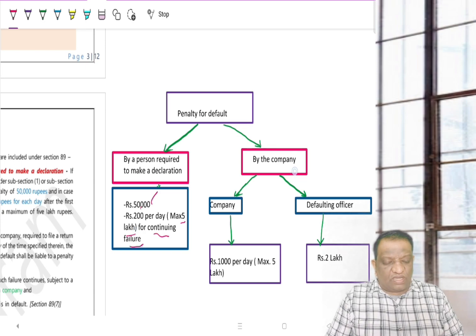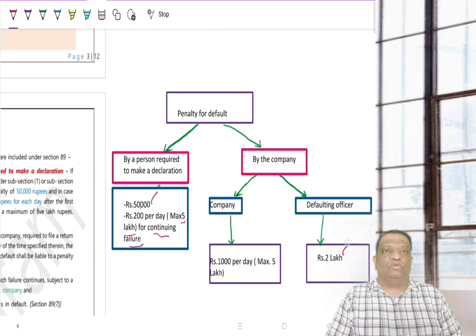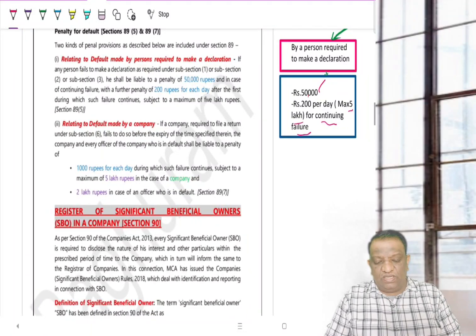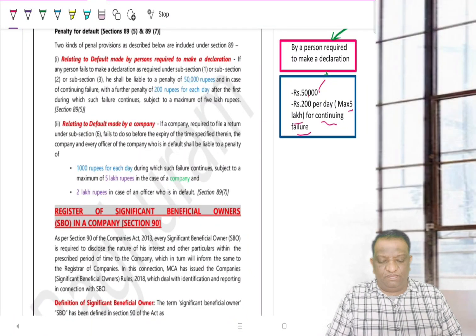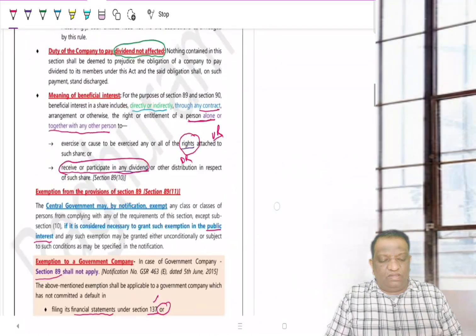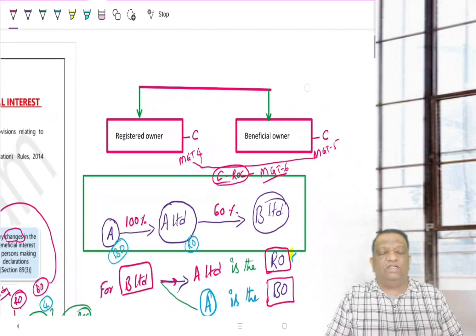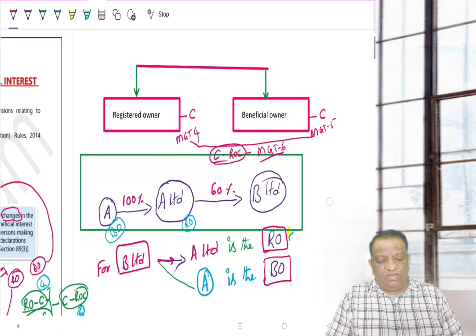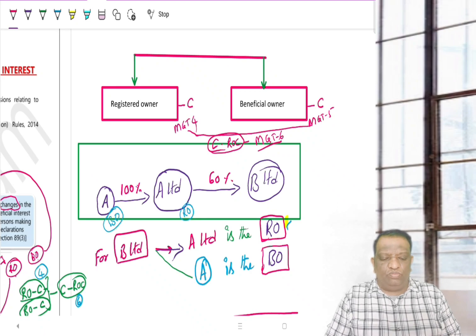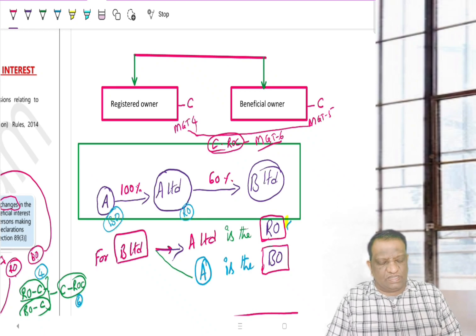And if the default is by the company, then the company also will be penalized, and in addition to it, the defaulting officer also will be penalized. Now the company will have to pay 1,000 rupees per day subject to this cap of 5 lakh rupees, and the defaulting officer will be levied 2 lakh rupees as a penalty. So with this, we conclude our discussion on 89. Now, I give a brief summary of this section 89, and if you are good with 89, understanding 90 is the simplest one. Again, to come from the beginning and give this 2-minute summary of this entire section 89,